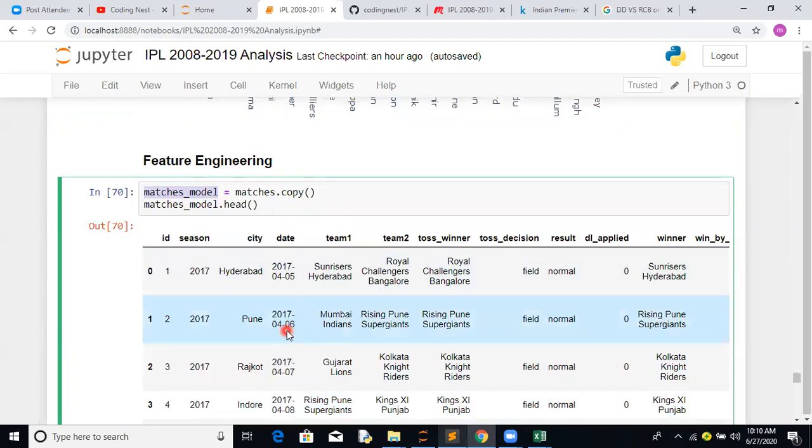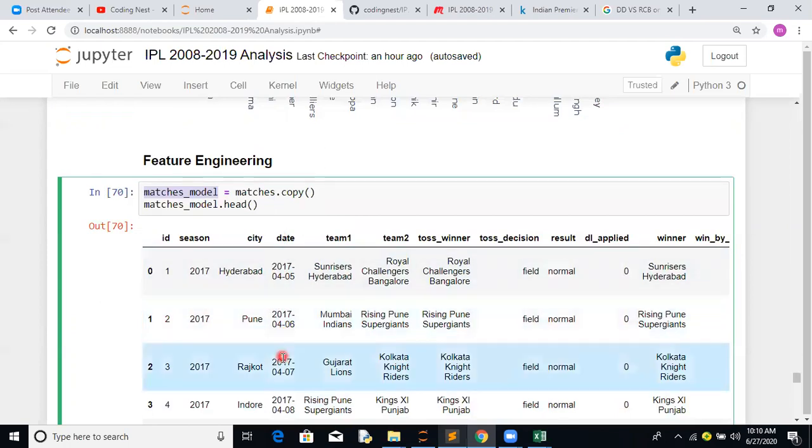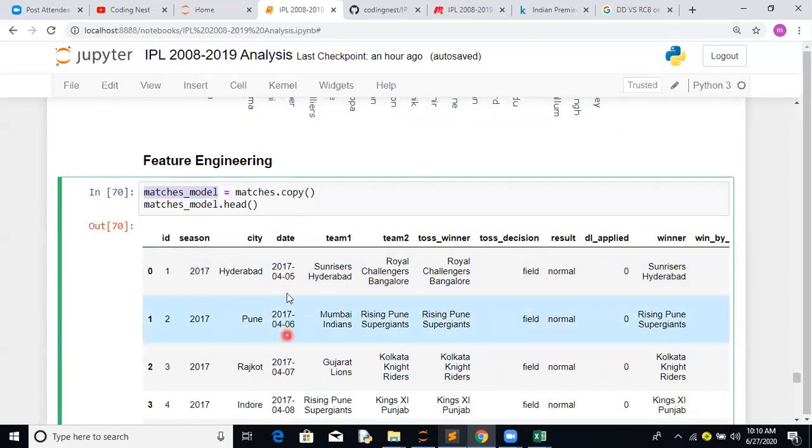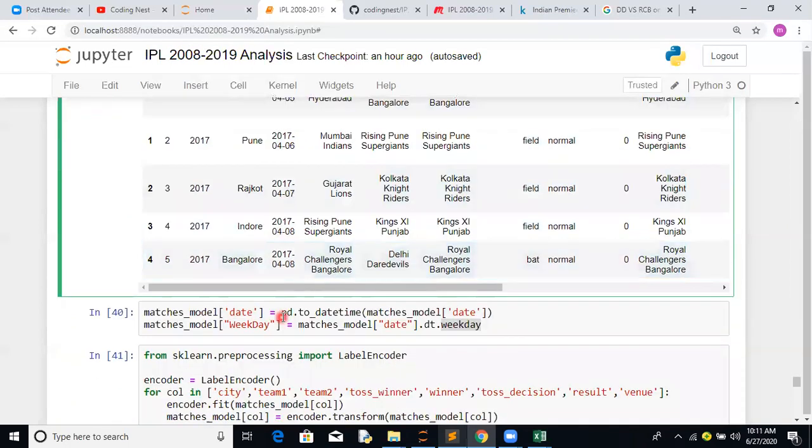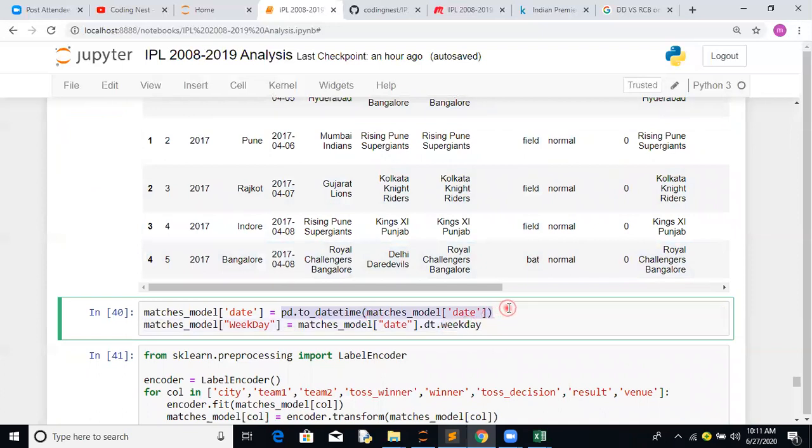You can create a weekday feature. Maybe some teams perform very well on weekends, or during weekdays maybe they don't perform as well. So we can create a new weekday feature. That's what we have done. We have converted that feature to a datetime, and we have extracted a weekday feature from it.